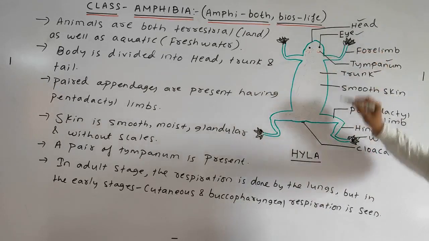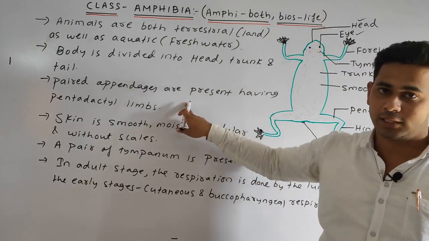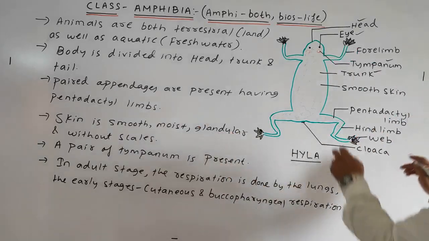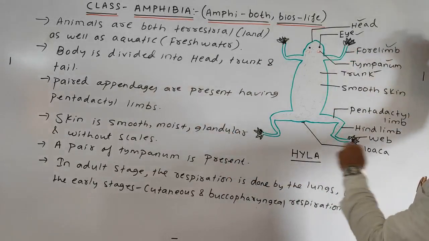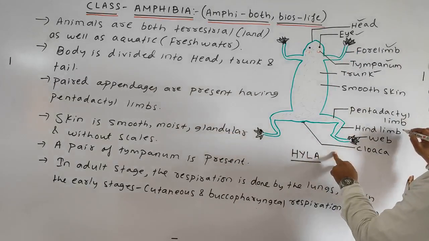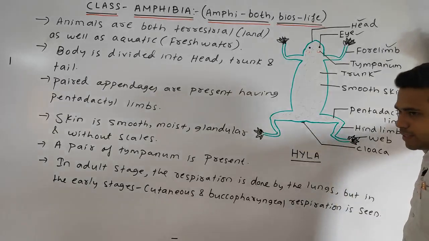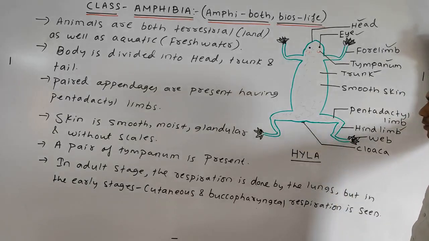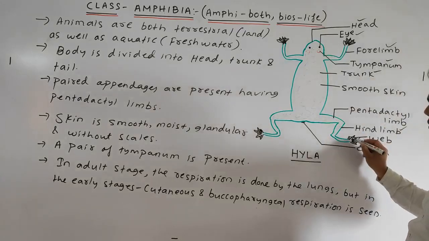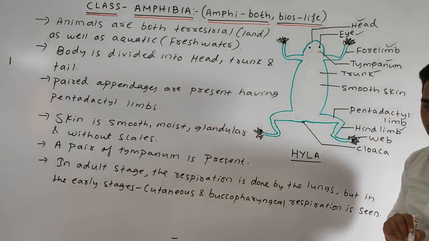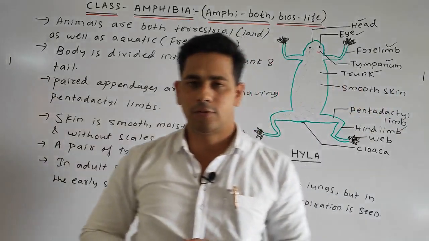In the next point I have said that paired appendages are present, with pentadactyl limbs. This one is your forelimb, and this one is the hind limb. You can also see the cloacal aperture, which is present for the elimination of undigested food particles. Then a web-like structure is present. What is it called? You might have seen it in the frog.